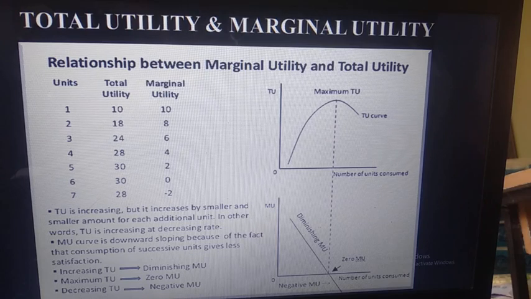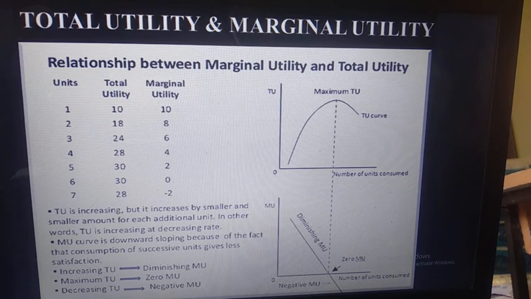Same, if you see in the example, we have a schedule in front of you and the diagram also. In the first we have 7 units of commodity. If you see the total utility, when we are consuming the first commodity, we are getting 10 units of satisfaction. Then the second commodity we get 18, in the third we get 24, in the fourth 28, then 30, and when we consume the 7th unit of commodity, our satisfaction level decreases.